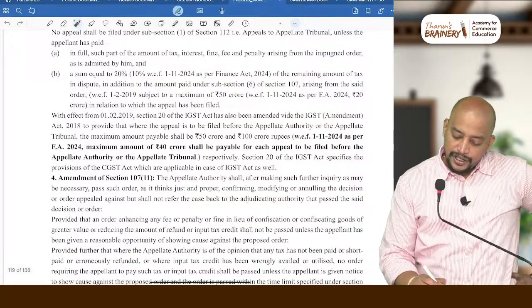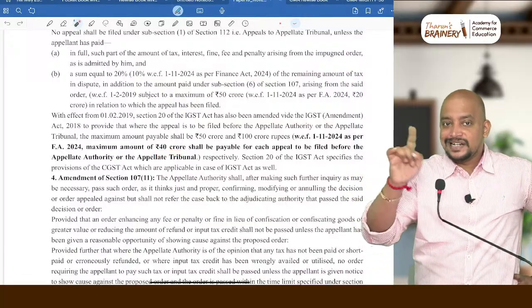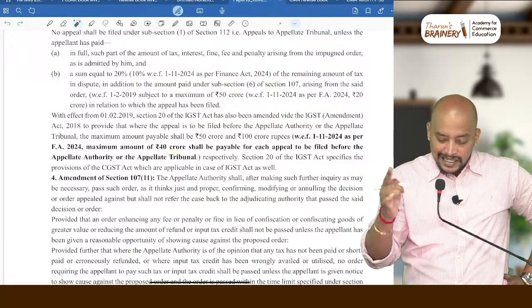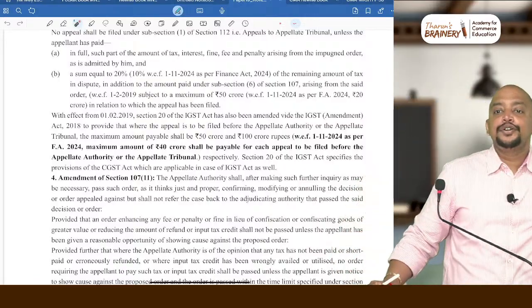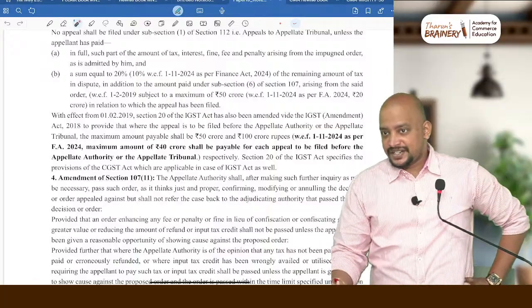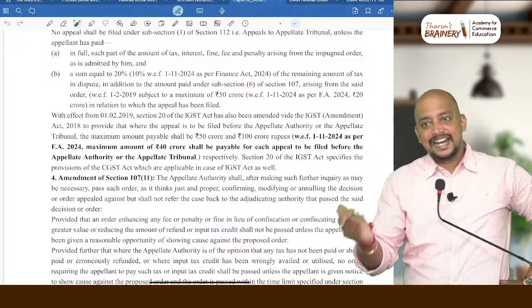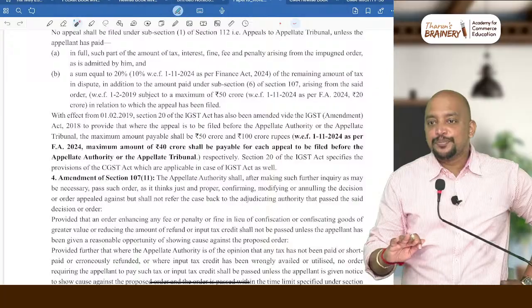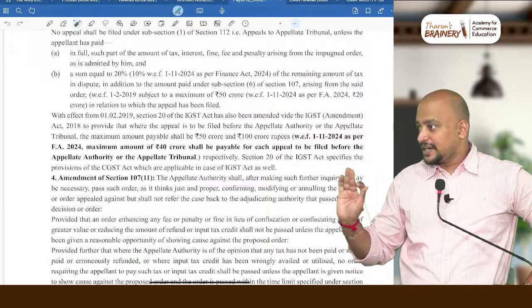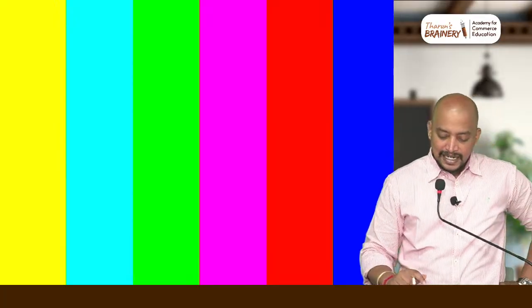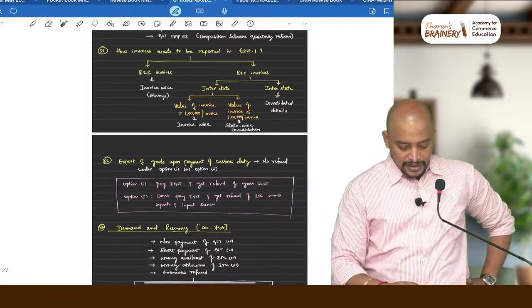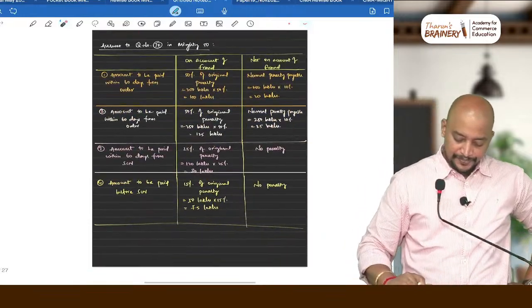So therefore 40 crore will be in total, 20 under CGST, 20 under SGST. Okay, so this is what you need to remember. Now there is no difference in the pre-deposit for first appeal and second appeal. In both cases the pre-deposit will be the same. So maximum 40 crores. So write down, this is another amendment. Amendment number 58.